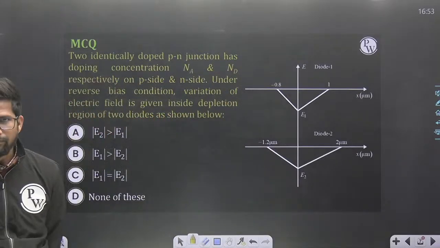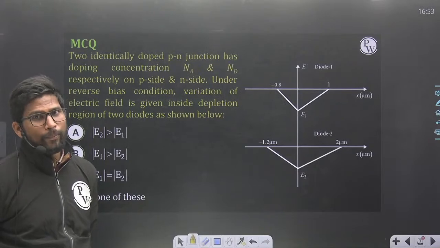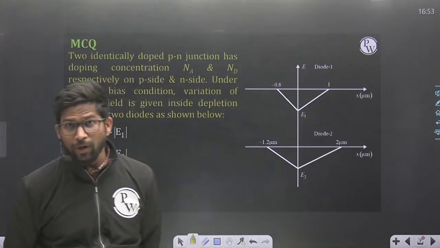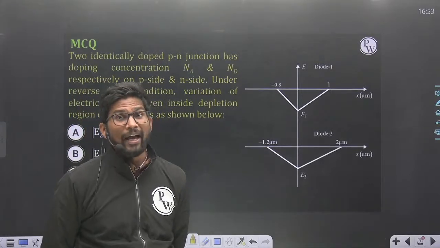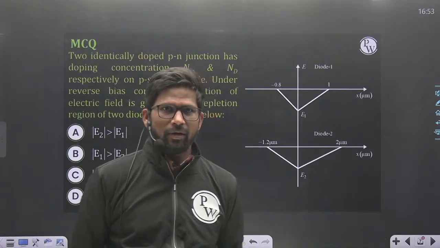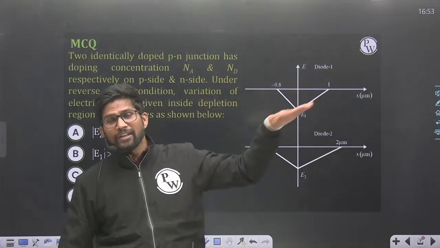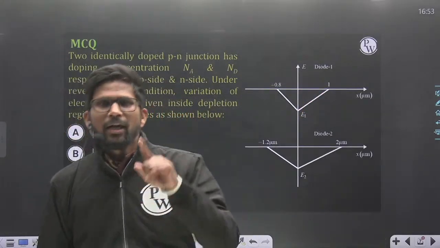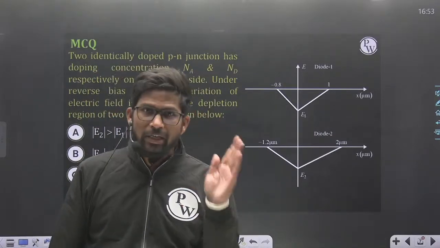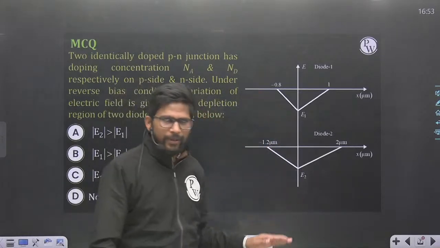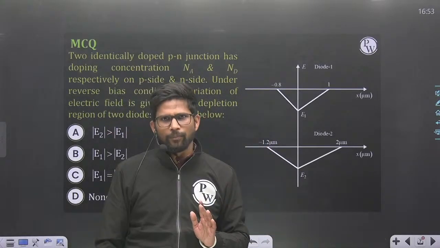If the P region or N region is non-uniformly doped, then the electric field will vary non-linearly with distance. If the electric field is varying linearly with x, then definitely the semiconductor P or N regions are uniformly doped. So here P and N regions are uniformly doped.